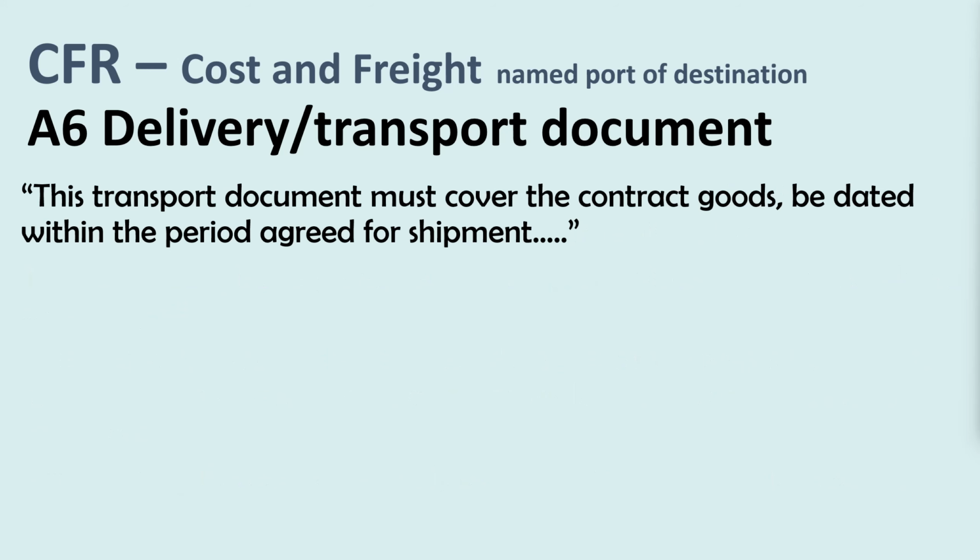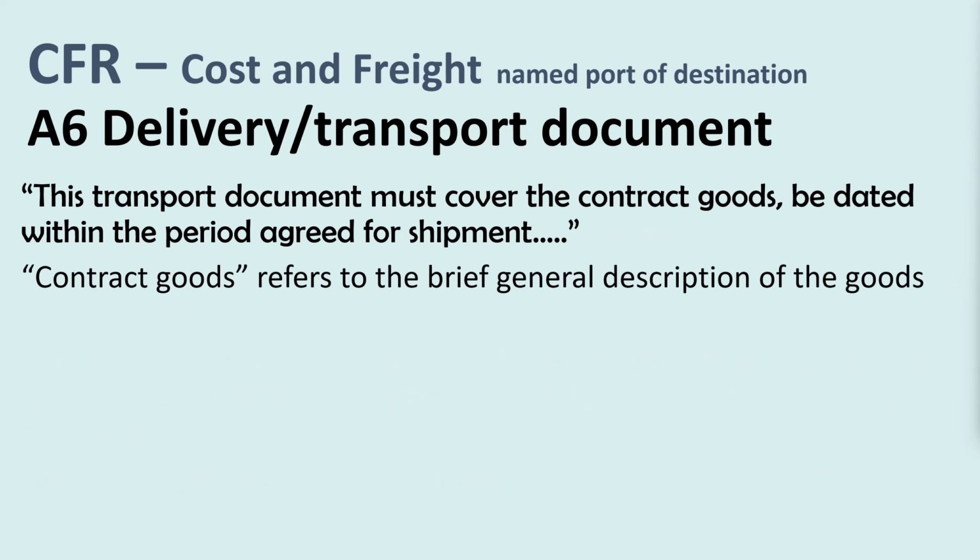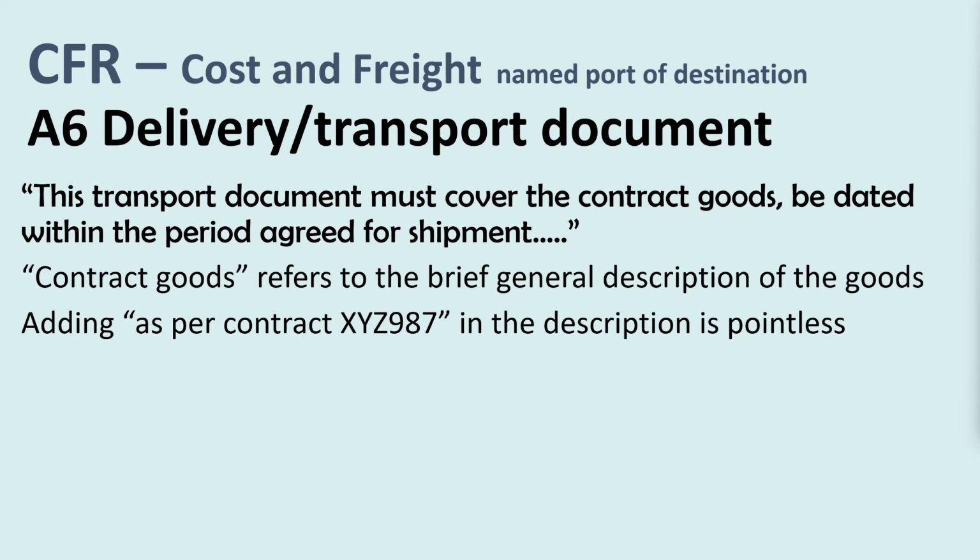This transport document must cover the contract goods, be dated within the period agreed for shipment. Contract goods refers in this case to the brief general description of the goods. Adding as per contract XYZ 987 in the description on the bill of lading is pointless.